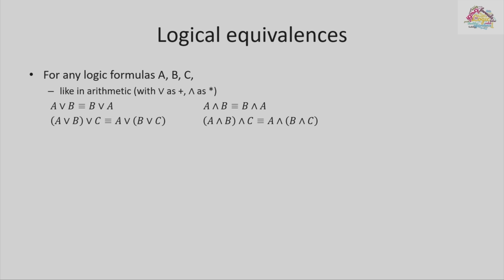So here are the rules that we looked at so far. We saw commutativity that allows you to switch the order of the variables.